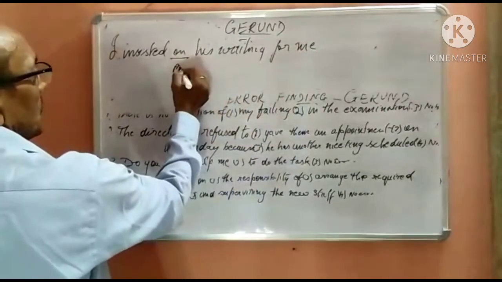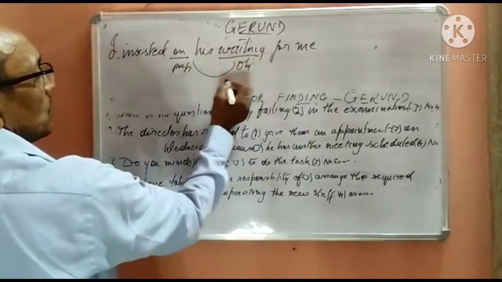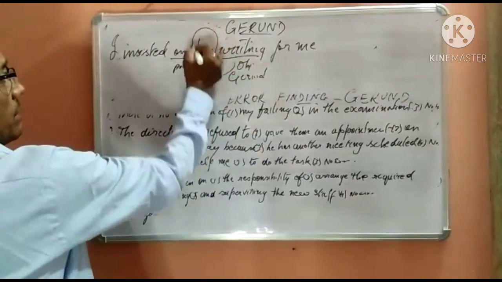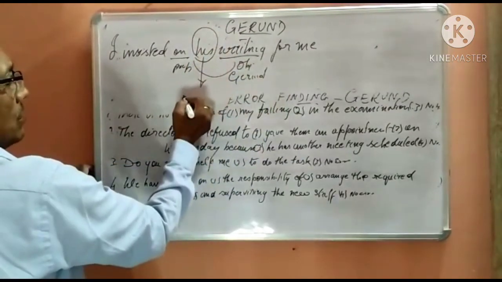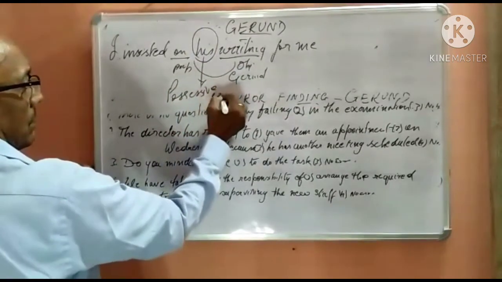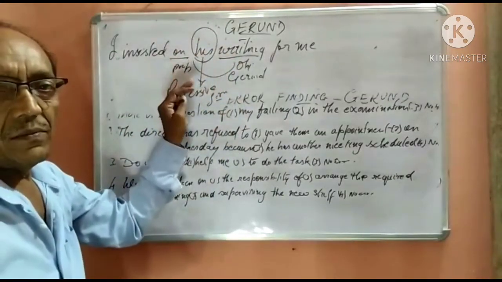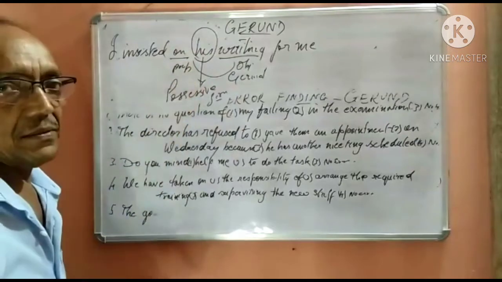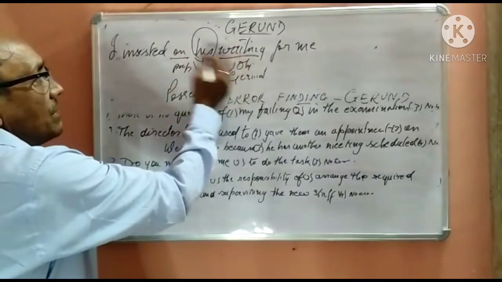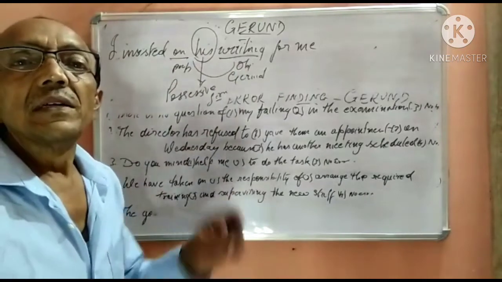Now on is a preposition and waiting is object to the preposition, so this is gerund. And when gerund is preceded by a pronoun or noun, it should be in the possessive form. So first thing is that you should recognize that this behaves as object to preposition. When it is object to preposition, it is a gerund.